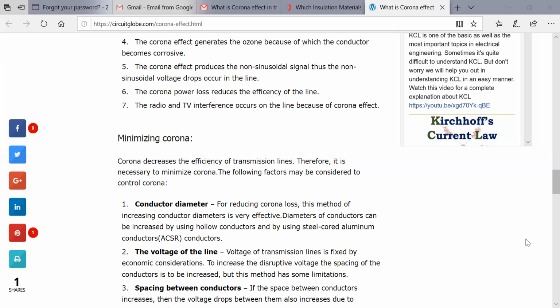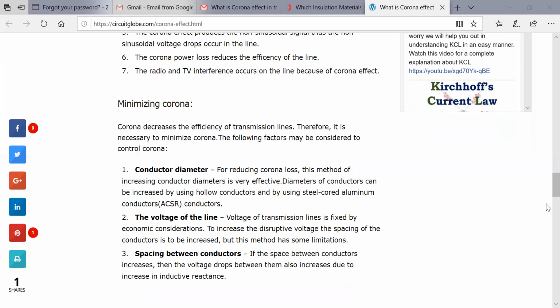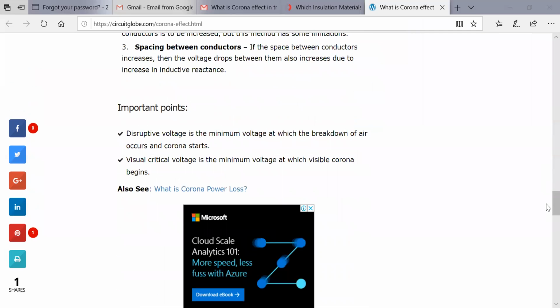If the spacing between the conductors increases, then the voltage drop will also increase, because of the inductive reactance.